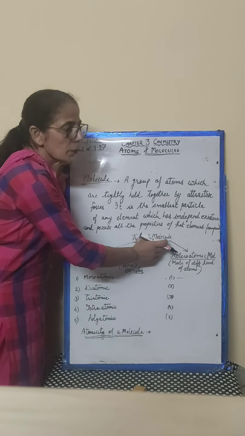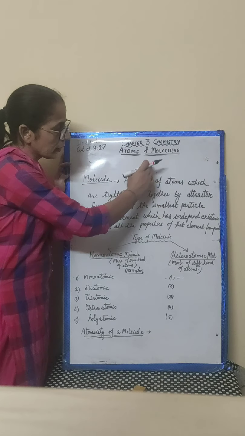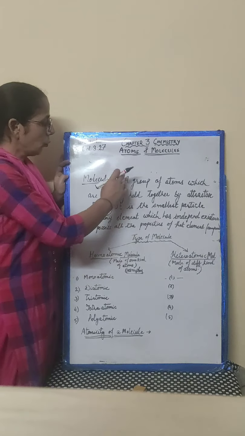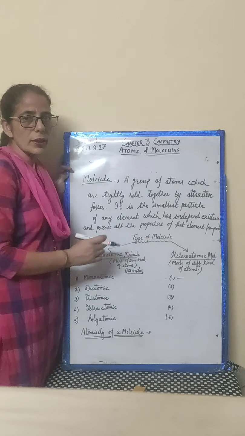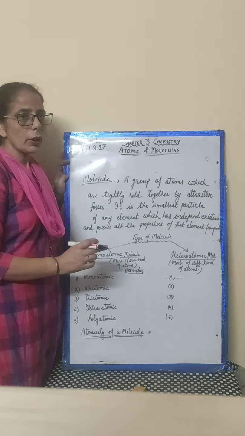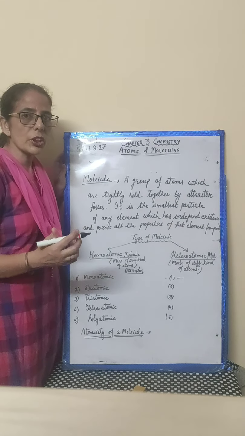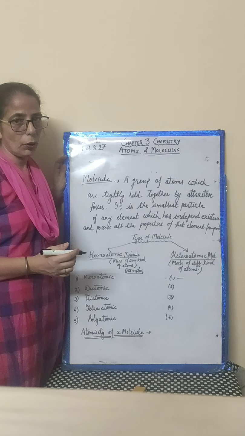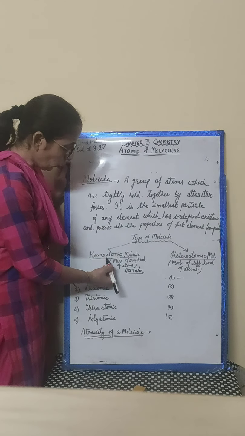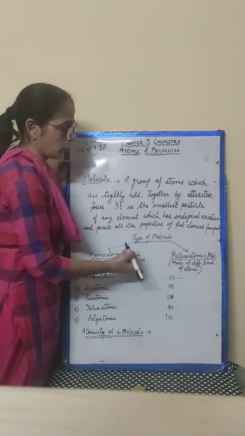So what are the types of molecule? I would like you to note in your notebook: what is a molecule and what are its types? Types of molecules on the basis of which kind of atoms it is combined of. It is either homoatomic or heteroatomic.